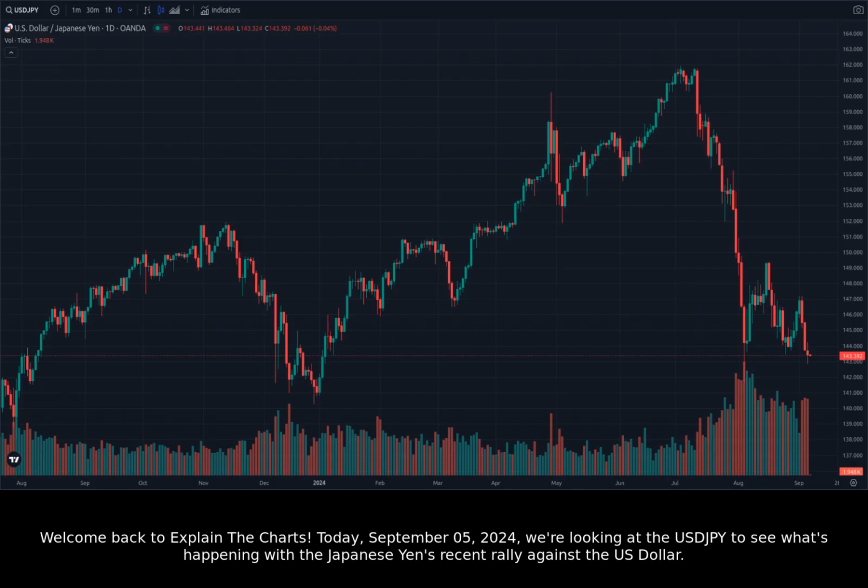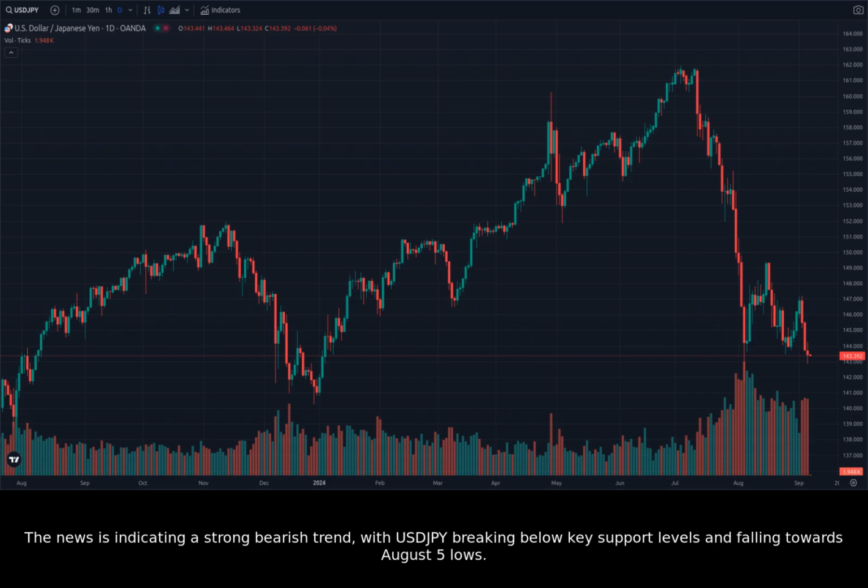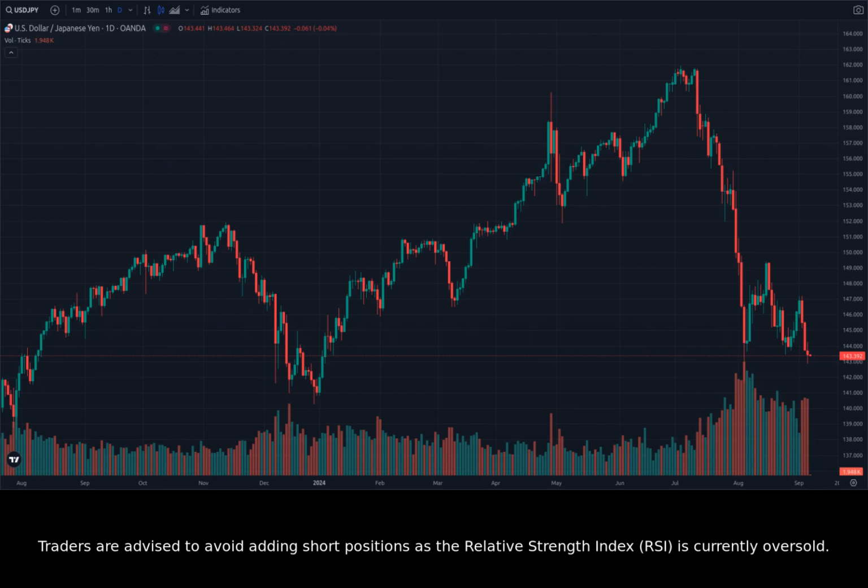Today, September 5th, 2024, we're looking at the USDJPY to see what's happening with the Japanese yen's recent rally against the US dollar. The news is indicating a strong bearish trend, with USDJPY breaking below key support levels and falling towards August 5th lows. Traders are advised to avoid adding short positions as the Relative Strength Index, RSI, is currently oversold.